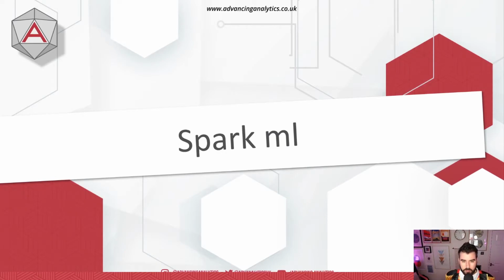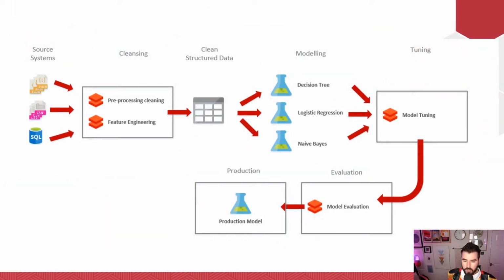Now let's start talking about Spark ML and why it's a little bit different and what the key components are. So this is loosely those 7 steps, okay, with our 8th step that we actually put it into production. So we're going to gather some data. We're going to pre-process it, clean it, do some feature engineering, do a whole load of stuff to it, right? And then out pops our nice clean data set. Now we go into this iterative process of saying, right, what model am I going to use? Okay, I'm trying to do some kind of classification. I go for a decision tree. It doesn't quite do what I want. I try a logistic regression. That's maybe a bit worse. Now I try a naive Bayes, and okay, that kind of works. I'm quite happy with that.